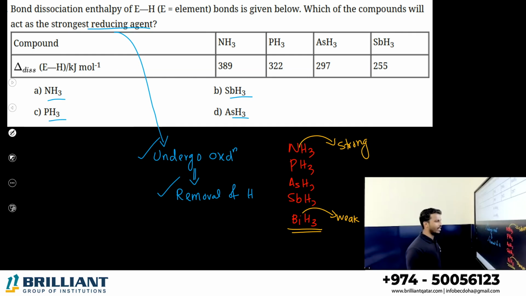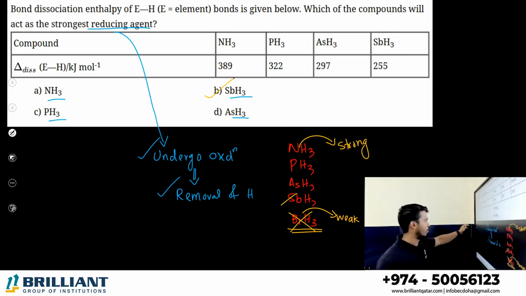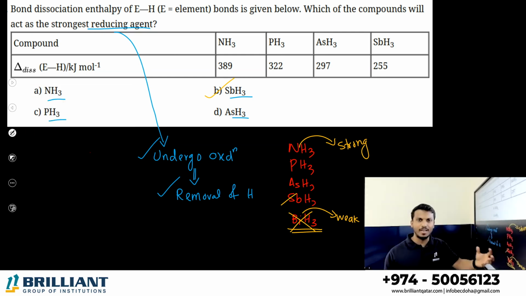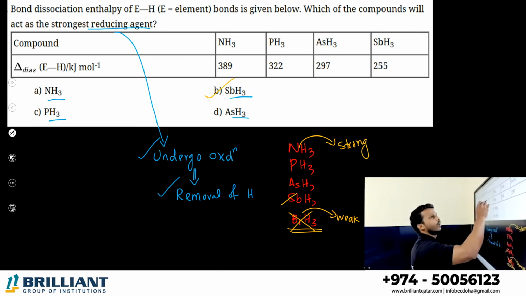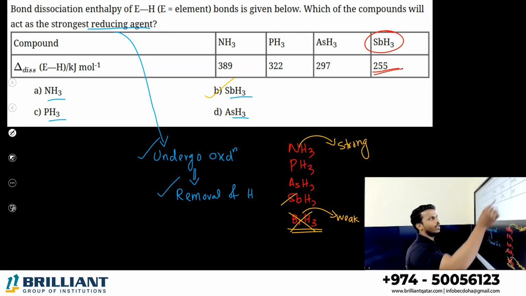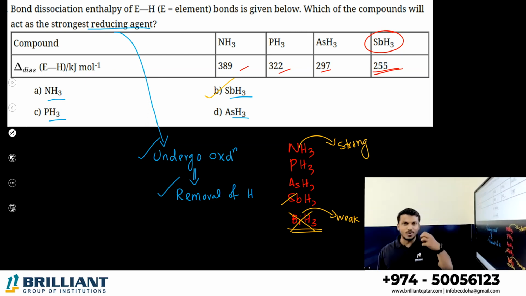But BiH3 is not in the options. So the next one which is there is SbH3, option B. You can check with their bond enthalpy also. I think SbH3 can donate hydrogen easier, meaning its bond enthalpy will be very low. You can check it. Yes, you see here SbH3 bond enthalpy is 255 only, all others have much greater values. So the strongest reducing agent is the one that donates hydrogen easily. Option B is correct.